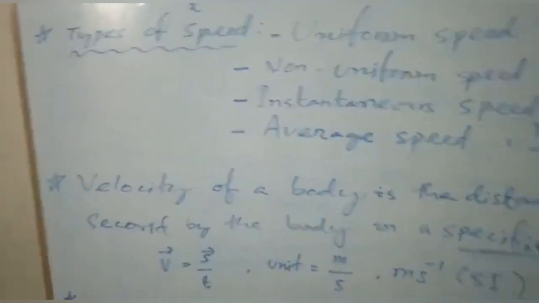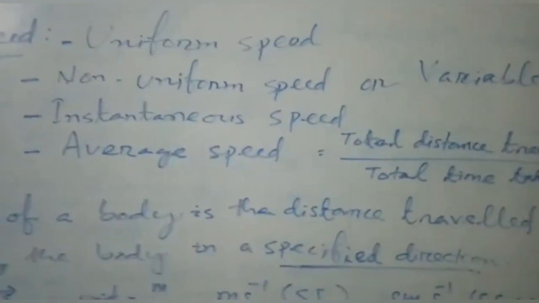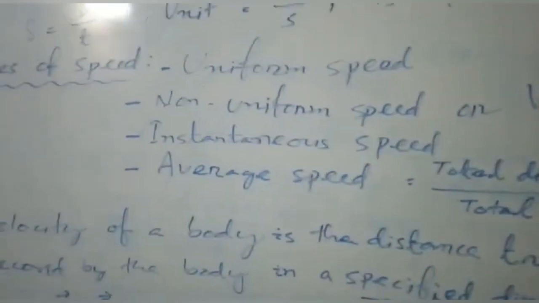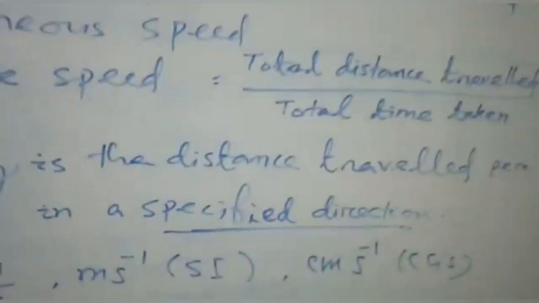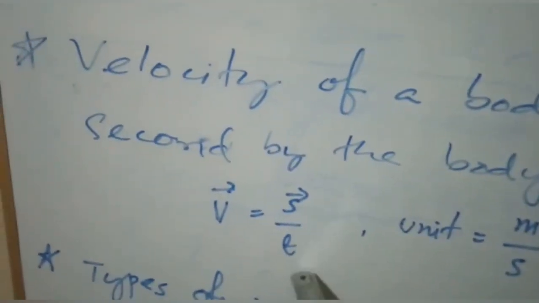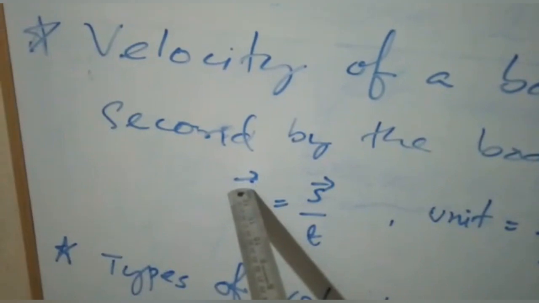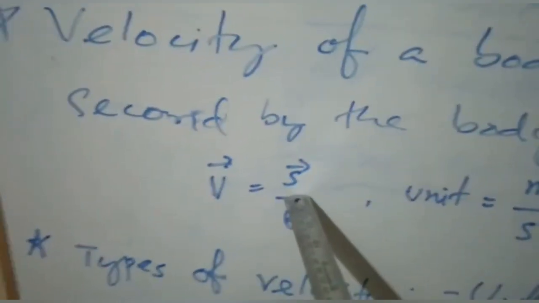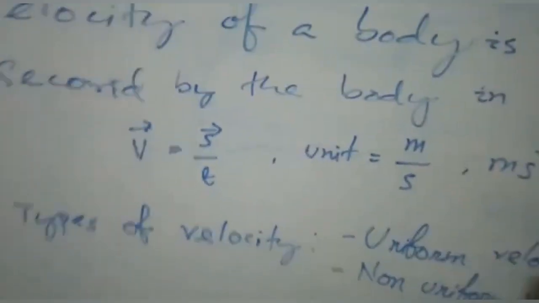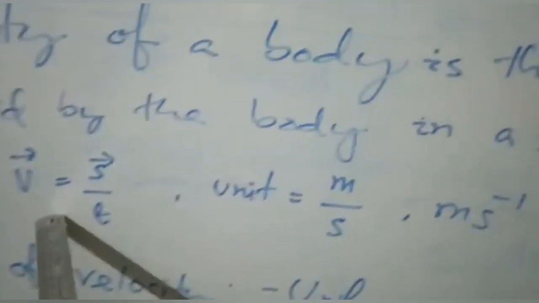Speed and velocity, that is the basic difference you find. There also distance is covered, and to cover the distance some time is taken: distance by time. Here also distance by time, but here the distance should be covered in a specified direction. Okay, let's make velocity a vector quantity. Velocity is equal to the distance covered in a specified direction divided by time. So velocity is a vector, so you can provide a direction mark here; the distance is covered in a specified direction, so it is vector by scalar. So velocity is a vector quantity.